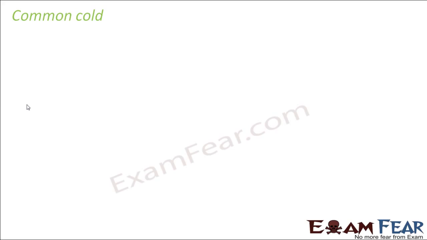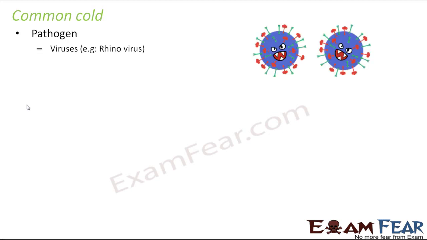Next, we will talk about the common cold. As the name suggests, it is very common, and it very commonly happens in people. The main pathogen involved here is a virus. Rhinoviruses are the ones responsible for the common cold. How do the pathogens enter our body? Through contaminated air or objects. So here also the mode of transmission is quite similar to that of pneumonia.